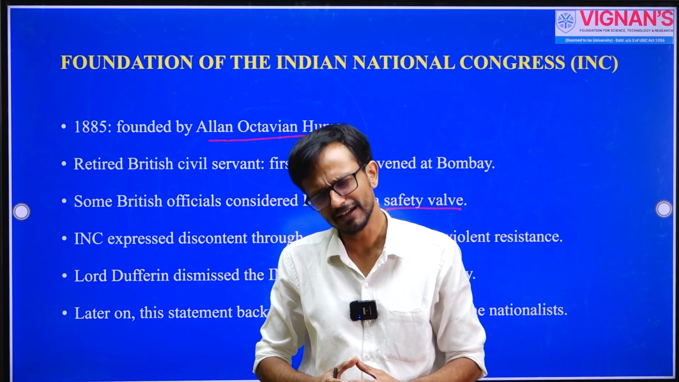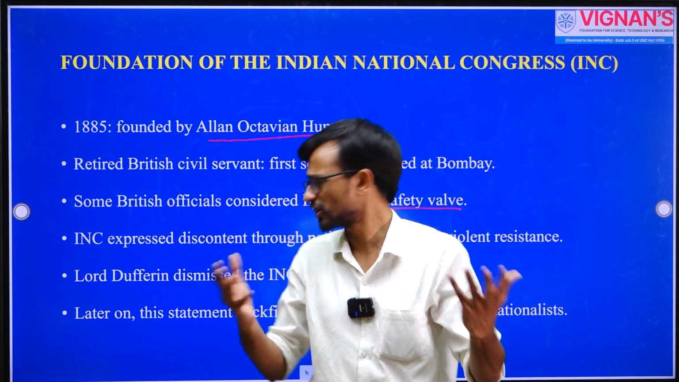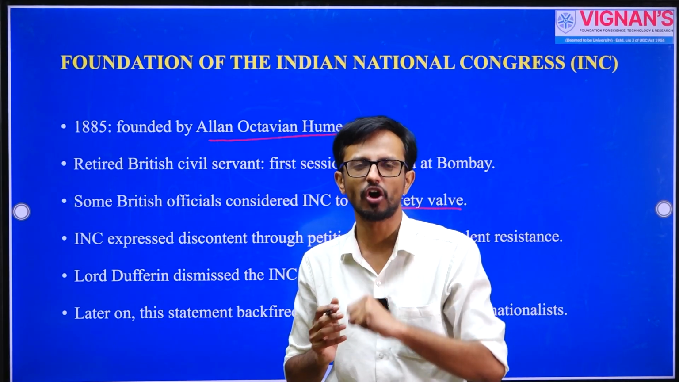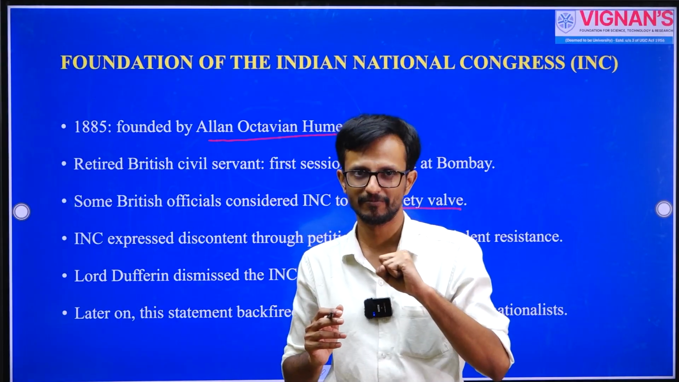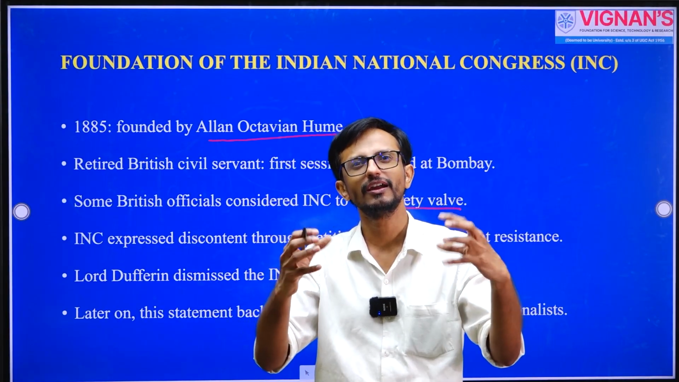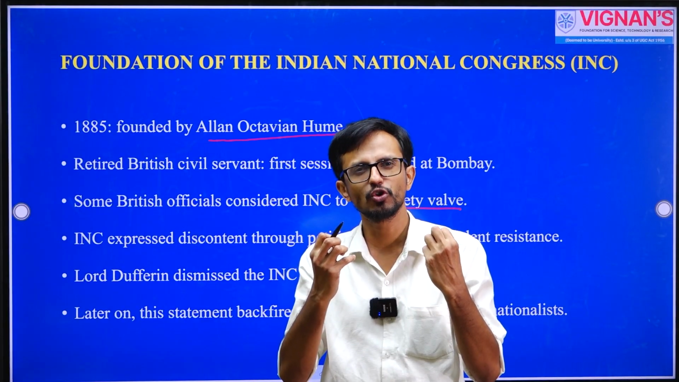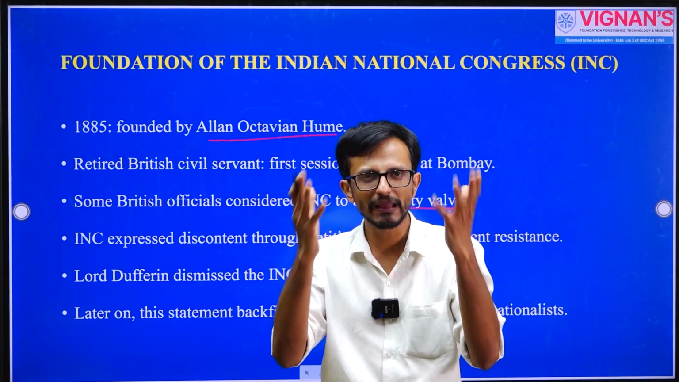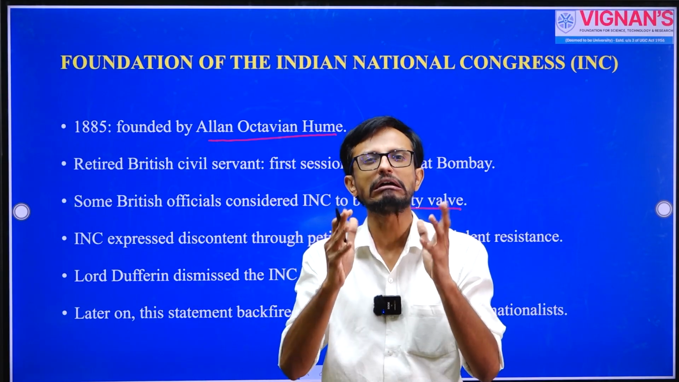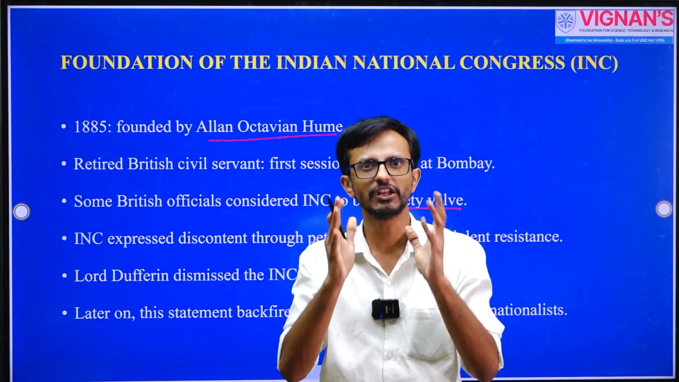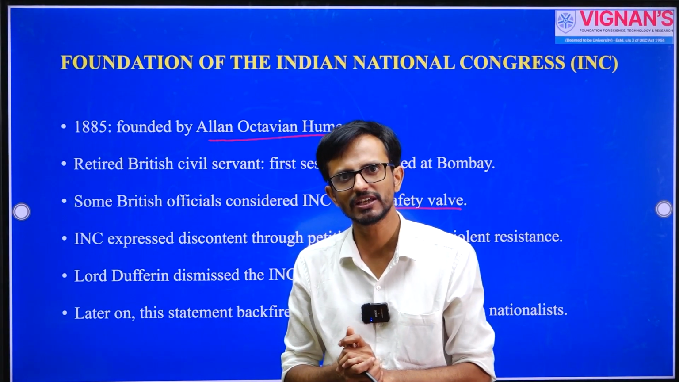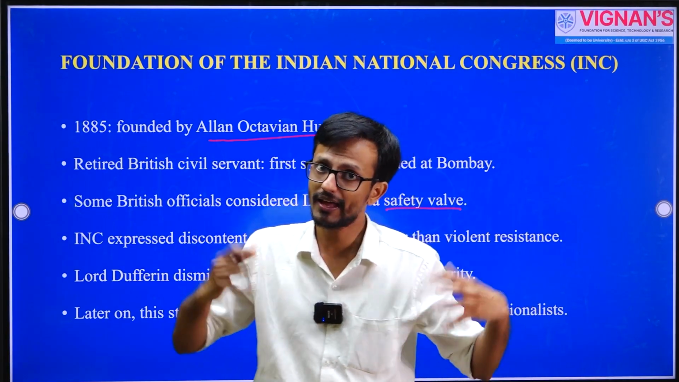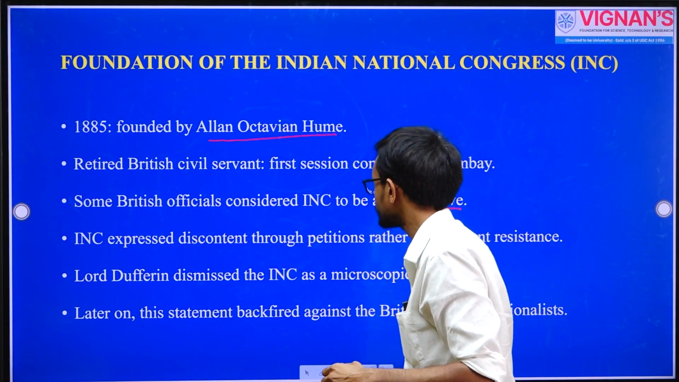Not just that, certain colonial officials, such as Lord Dufferin, had actually criticized the Indian National Congress as a microscopic minority. They are a microscopic minority. Very less number of people are there. So he was criticizing them. They cannot do anything. That was his belief. But then this would turn out against the British government. In the next lecture series, we will be speaking more about the moderates and the extremists, the two groups that evolved within Indian National Congress.